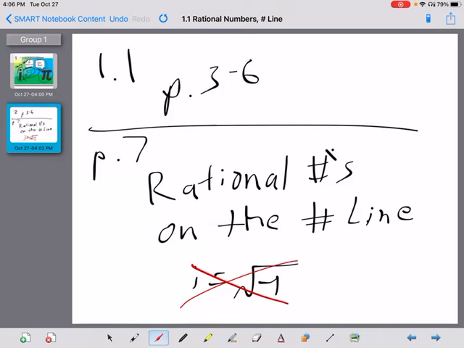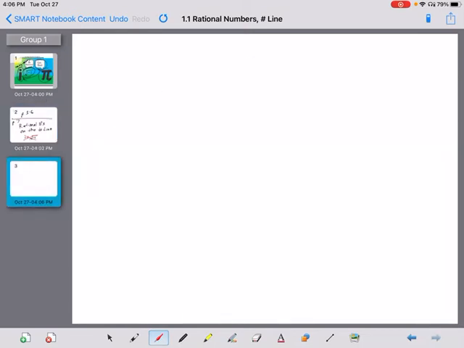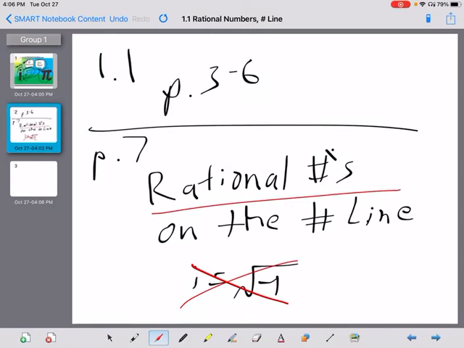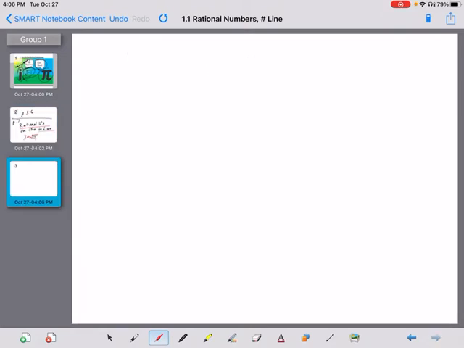You're welcome that I'm teaching you anything about them early. Best teacher ever, right? All right, so we're on page 7 here. We're looking at rational numbers on the number line. So what is a rational number? Well, we're going to get into that a little bit more, and we're going to look at what they look like on the number line. So if you're on page 7 here, you can see there are lots of big words in yellow, so they're really important.